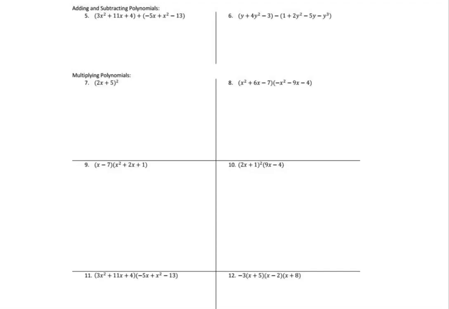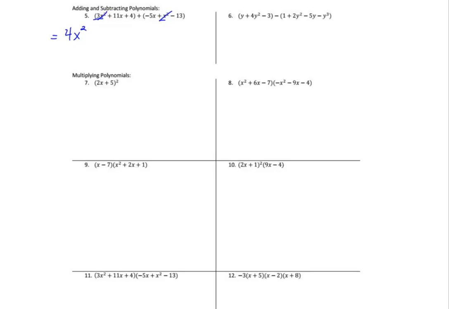Well, number 5 is just adding like terms. I didn't spend much time on this one, so I didn't do very many examples. I did one example of adding. So we're going to add like terms. The highest power is 3x squared, so 3x squared plus 1x squared would be 4x squared. I've used that term and that term. There's nothing outside those parentheses, so we don't even need them.